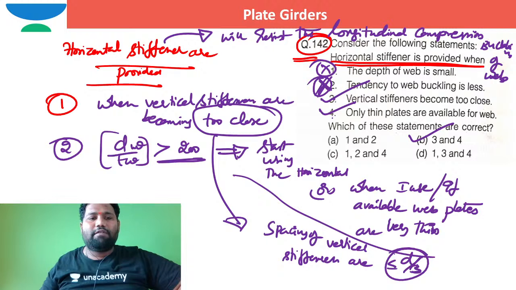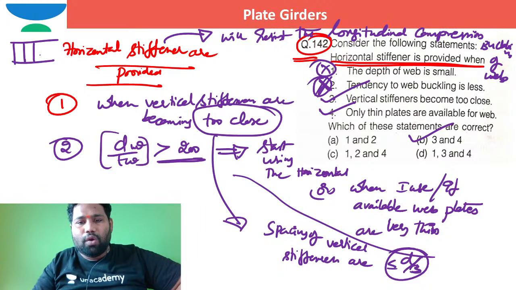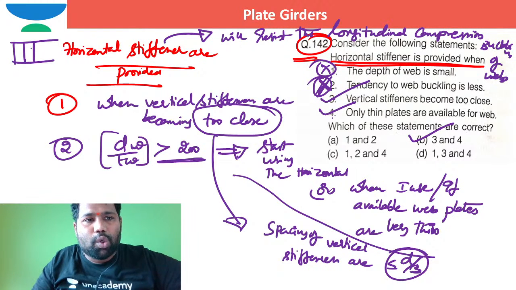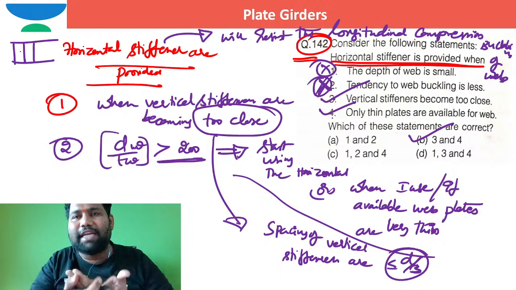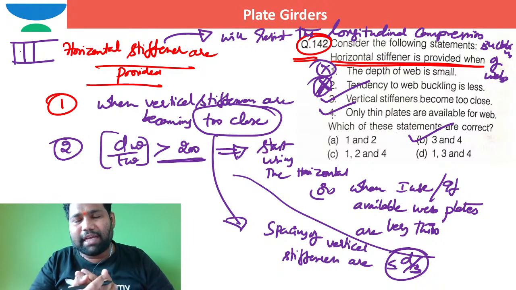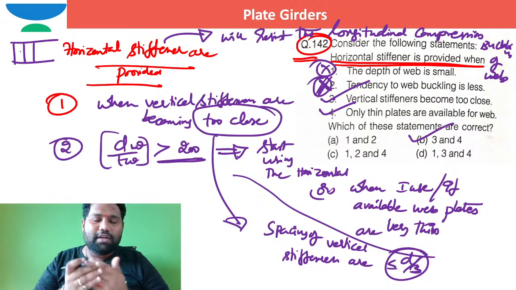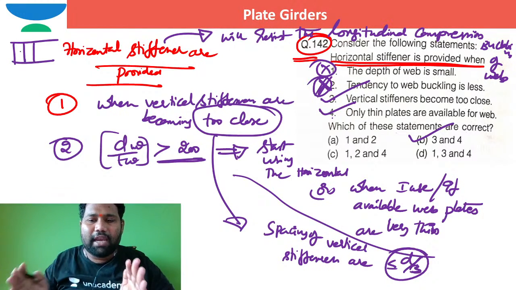in such case the vertical stiffeners are very close to each other like this. When the vertical stiffeners are becoming very close, doing the connection between the vertical stiffener and the associated web is very difficult. In order to make that connection properly, we generally keep spacing not less than d by 3.